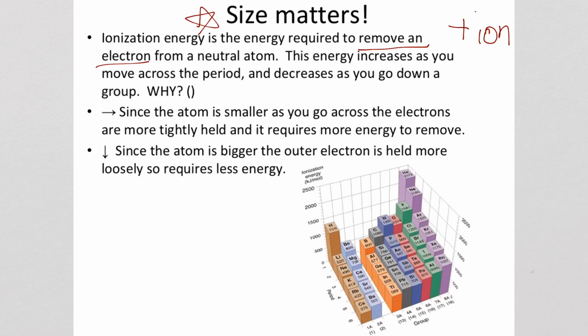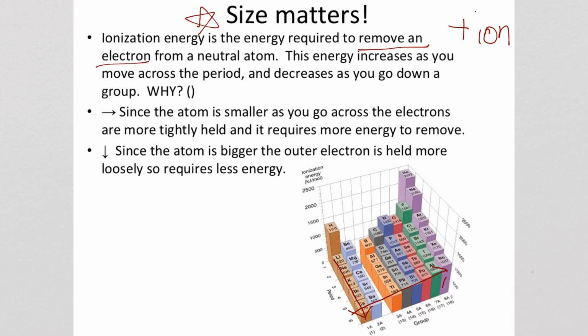So we see that the energy increases as you go across a period in general, and that would be going across like this bottom row in this bar graph representation. And it decreases as you go down a group in general. So the idea is why? Think about it with size. As you go across, the atom gets smaller.